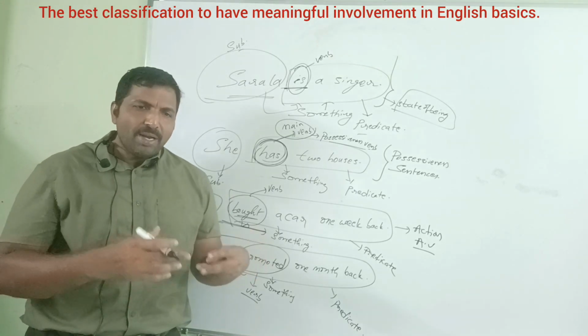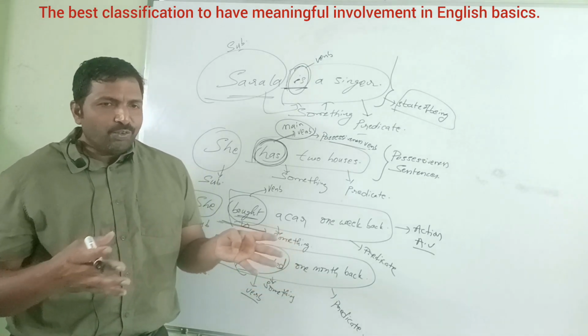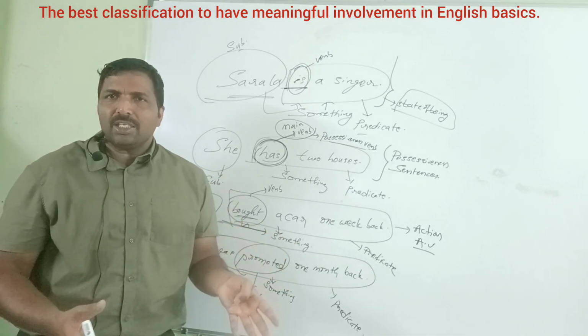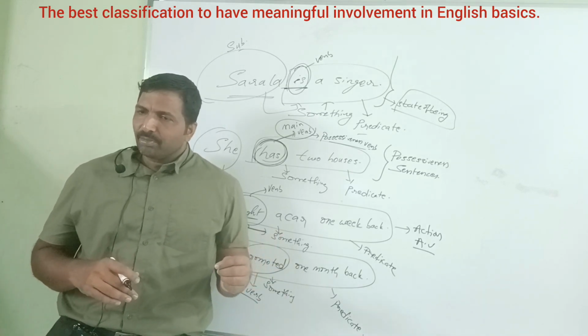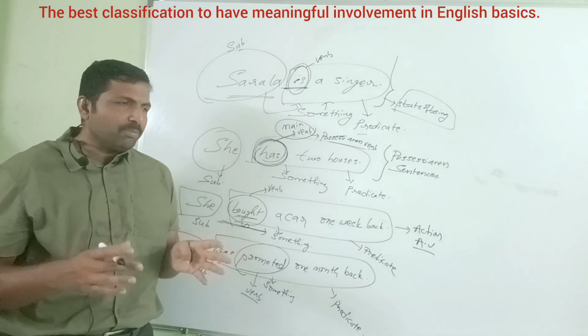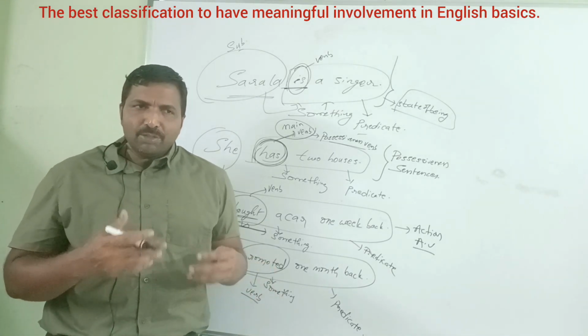Drove, driven. She came to the function hall yesterday. Came is an action. These come, came, sing, sang, sung, drive, drove, driven are some action verbs: V1, V2, V3.